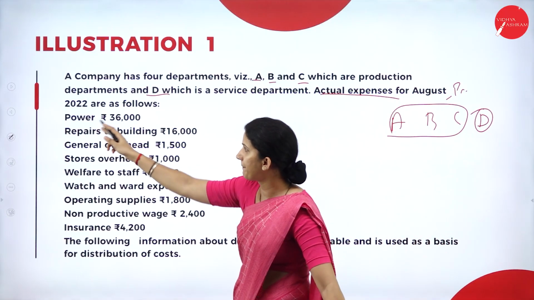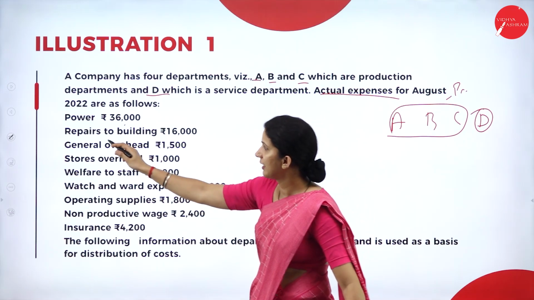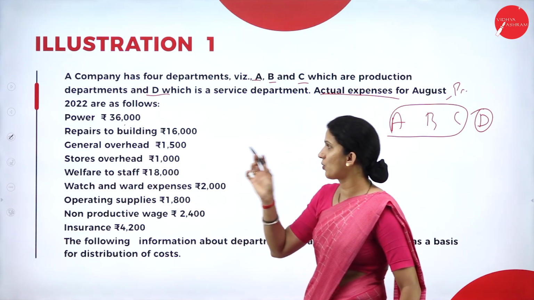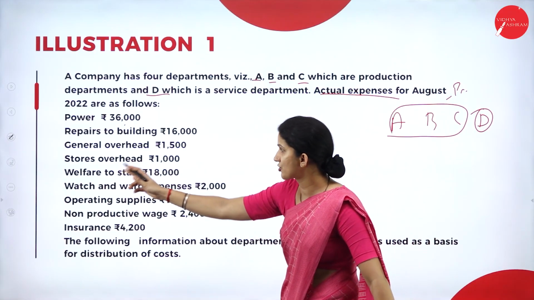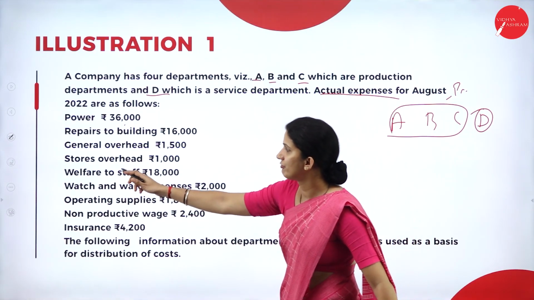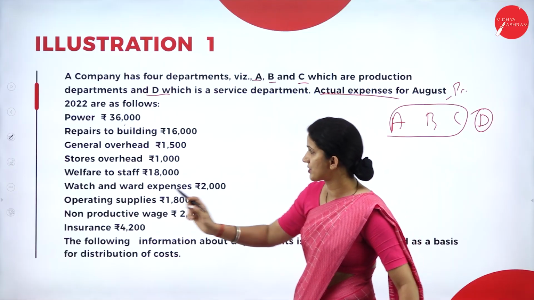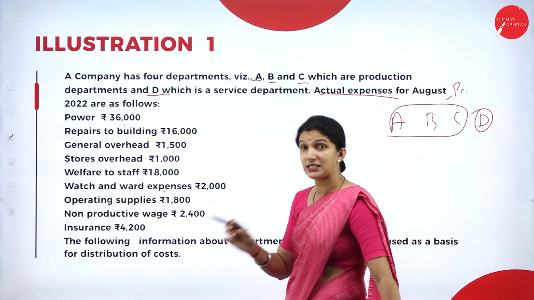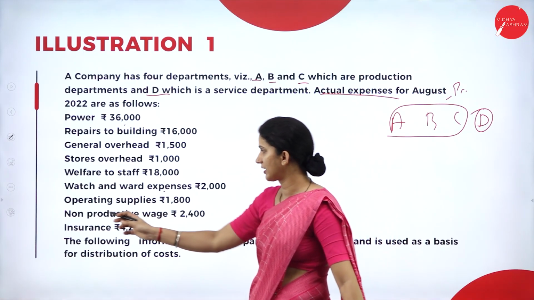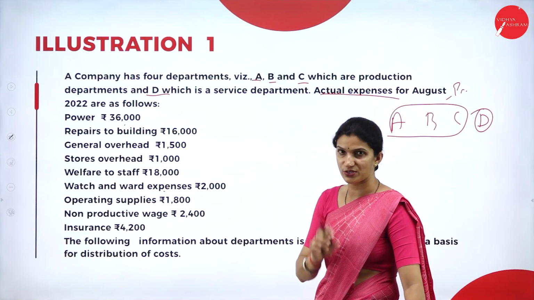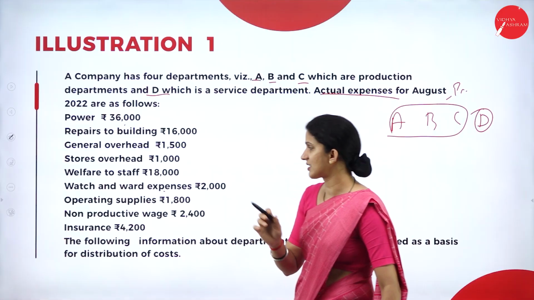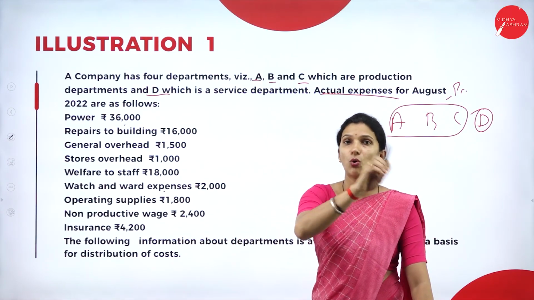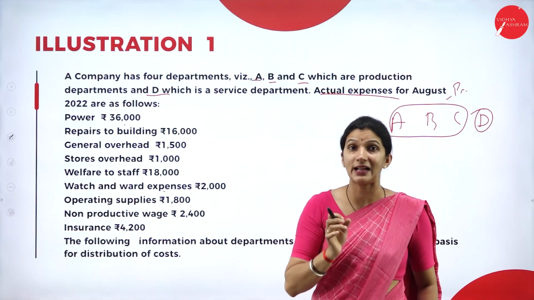We have power 36,000, repairs to building 16,000, general overhead 1,500, stores overhead 1,000, welfare to staff 18,000, watch and ward expenses 2,000, operating supplies 1,800, non-productive wage 2,400, and insurance 4,200. These are all the expenses incurred for the whole factory in that month.